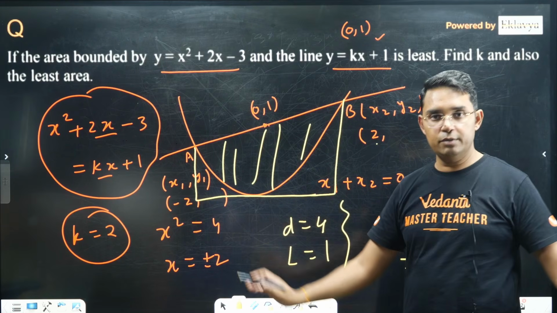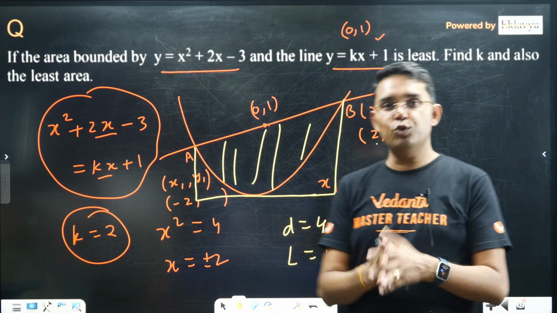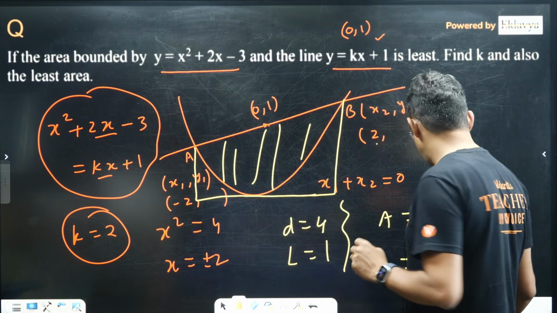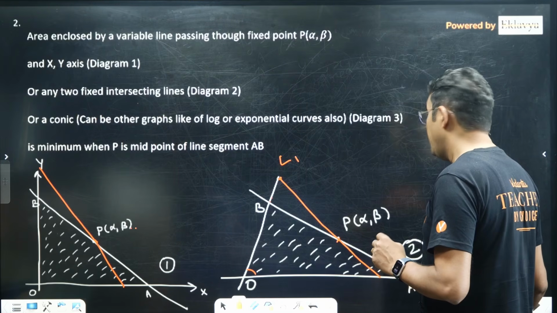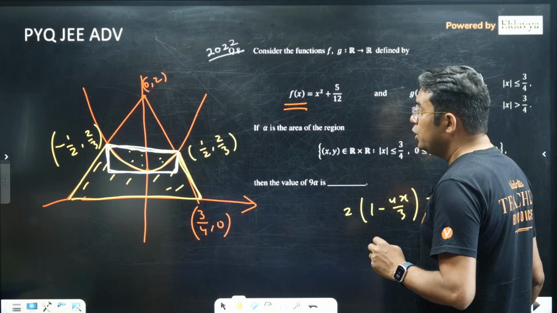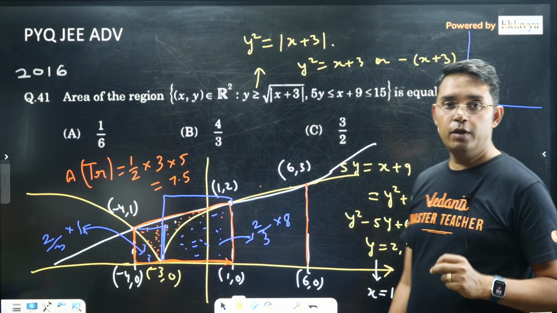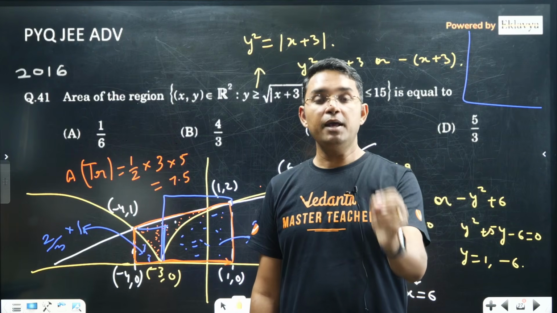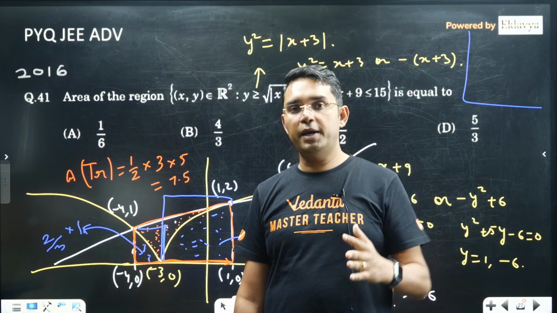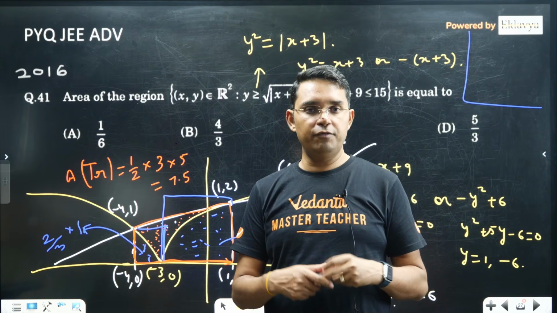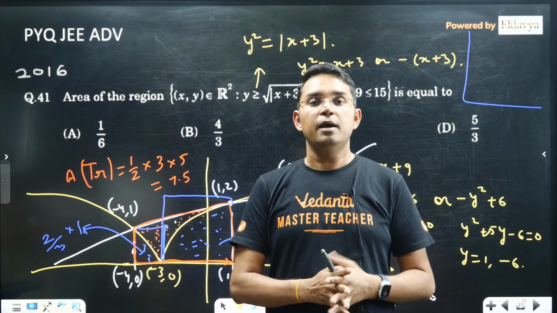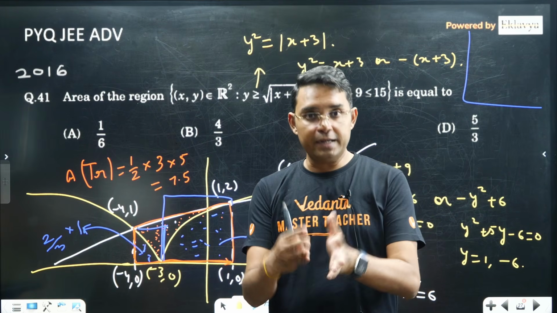No need to do any integration, bachcho. You may say I have deliberately taken those questions where Toda's theorem and other things are used, but let me tell you, I have seen these in actual JEE Advanced questions. I have shown you all these JEE Advanced actual questions where you can use this Toda's theorem. So very important, I will say, remember d cube upon 6l. Wherever you are finding area with a parabola, try to apply it. If you are not able to, then definitely you will go with integration. No one can stop you from using it, but always try to practice Toda's theorem.